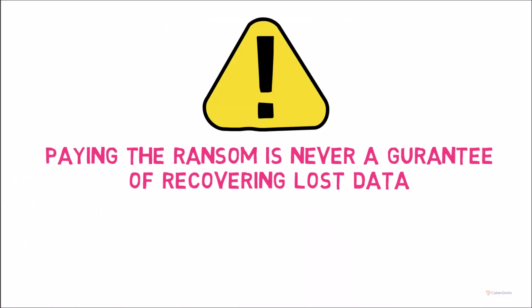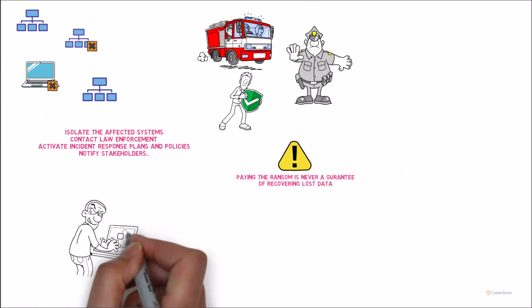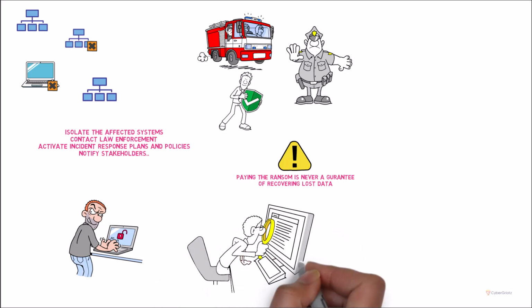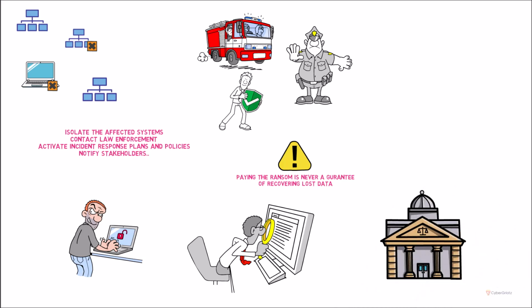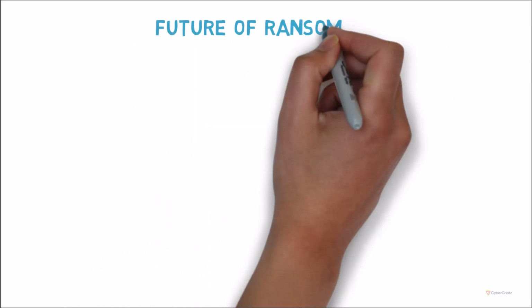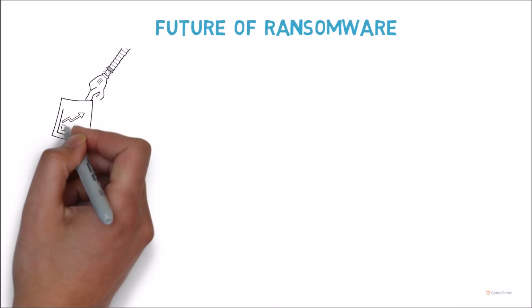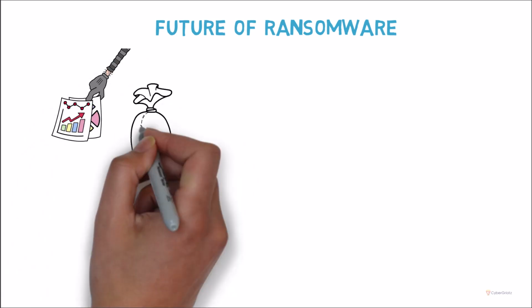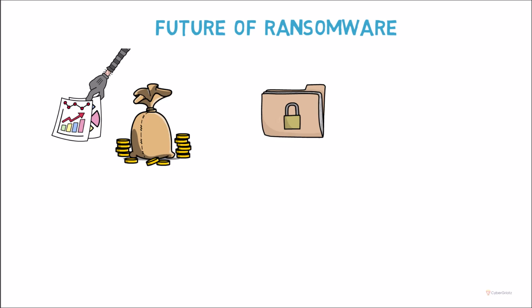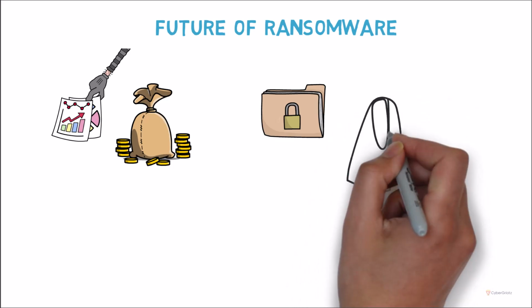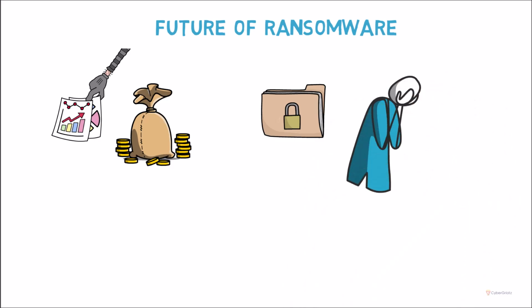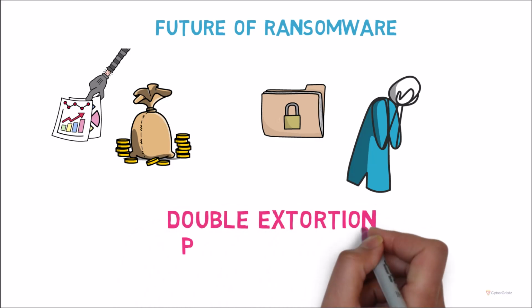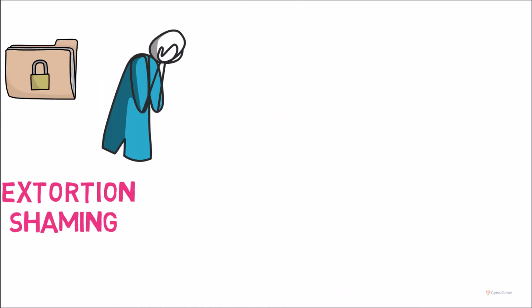Avoid paying the ransom as it doesn't guarantee data recovery and encourages further criminal activity. Instead, report the incident to law enforcement to help track the attackers and understand any legal implications, especially if sensitive data is involved. Ransomware is evolving, employing more sophisticated techniques like double extortion. This involves not just encrypting data, but also threatening to release it publicly unless the ransom is paid. Staying updated with the latest security practices and technologies is key to defending against these threats.